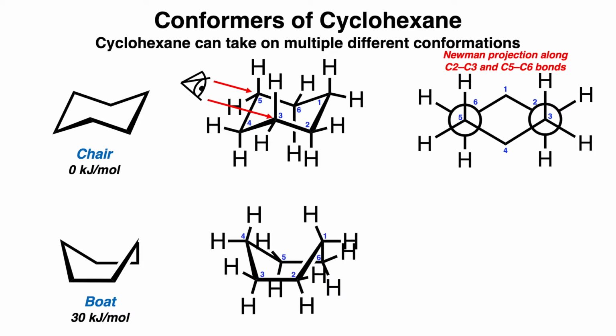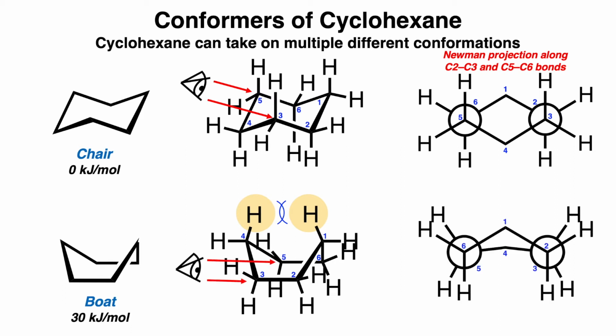But if we fill in all the hydrogens for the boat conformation, you can see that a lot of the hydrogens are eclipsing, and one particular interaction is between the C1 and C4 positions, which is called a flagpole interaction. It's essentially a steric interaction between hydrogens on both sides of the ring. And if we look down the same two bonds for a Newman projection, we see that there are several hydrogens eclipsing with one another, which is why this conformation is extremely unfavorable. And that's shown by the increase in energy by 30 kilojoules per mole in the boat conformation.